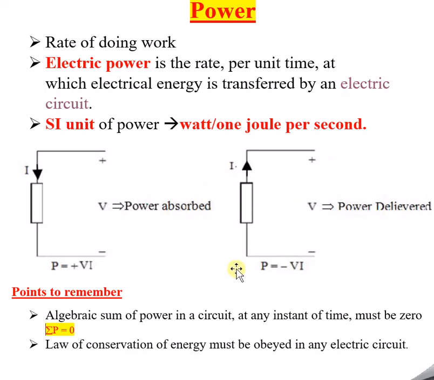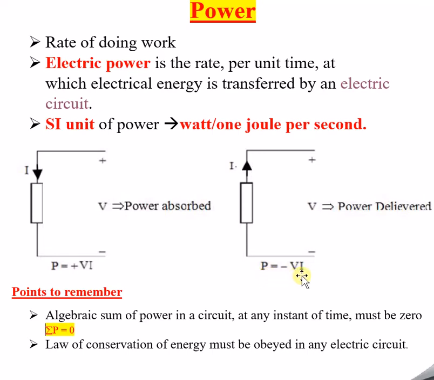Whether it is power absorbed or delivered we will conclude at the end. For the time being, I want to calculate the power across the circuitry, so I will use the same formula as in the previous circuit. So P equals minus VI.